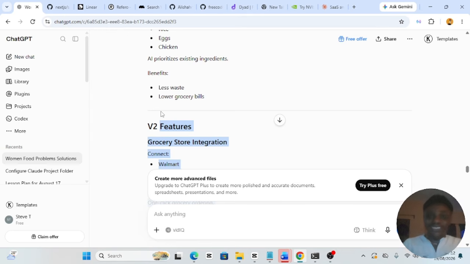What else? The next thing to do here is to look for a UI, a user interface. How is the product going to look? Because this is obviously probably a mobile app. The way I'm looking at this product, it is going to look like a mobile app, right? Or just at least a software. So people go in there, families go in there to basically chat with AI and find what to cook, because it's a meal planner, right?